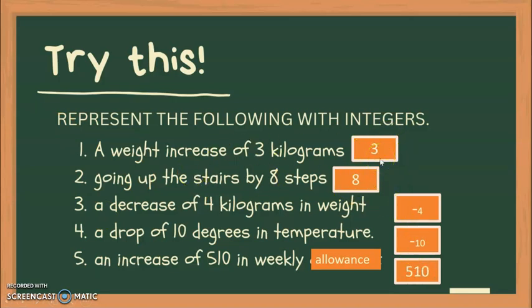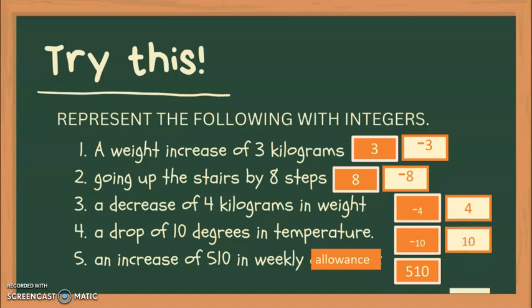Number 1, the opposite of 3, of course, is negative 3. Number 2, the opposite of 8 is negative 8. Number 3, the opposite of negative 4 is positive 4. Number 4, the opposite of negative 10 is positive 10. And lastly, the opposite of 510 is negative 510.